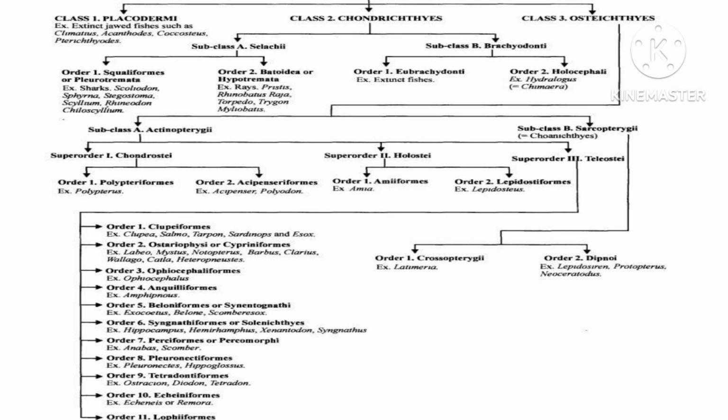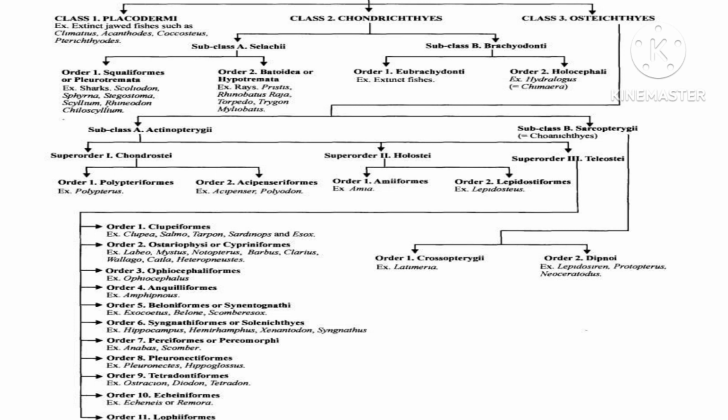The superclass Pisces is classified into 3 classes. Class 1 is Placodermi, class 2 is Chondrichthyes, and class 3 is Osteichthyes. Class 1 Placodermi possesses most of the extinct jawed fishes like Acanthodii, Coccosteus, etc. Class 2 Chondrichthyes is again subdivided into 2 subclasses: subclass 1 Selachii and subclass 2 Bradyodonti.